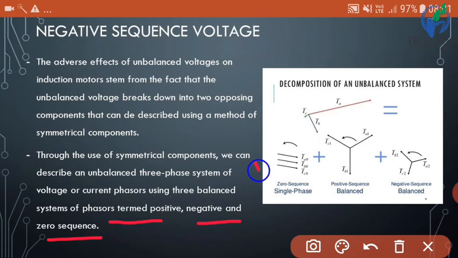Here we can see all three types: zero sequence, this is the positive sequence and this is the negative sequence, balanced condition. So it is the decomposition of an unbalanced system. Any unbalanced system we can decompose into these three parts: zero sequence, positive sequence and negative sequence.